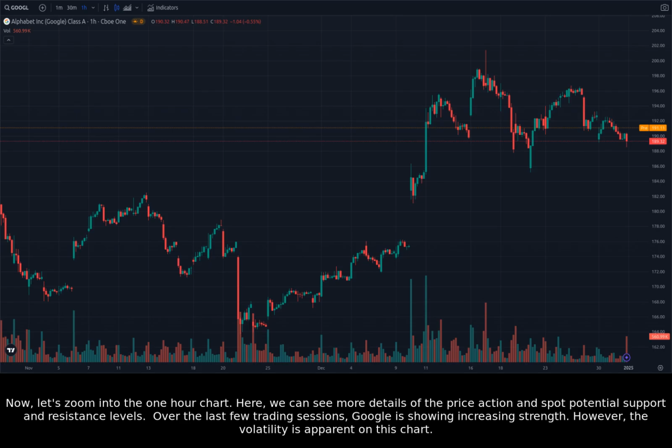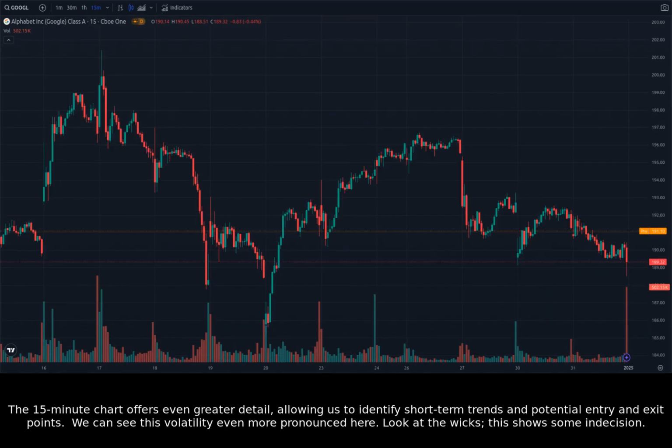Now, let's zoom into the 1-hour chart. Here, we can see more details of the price action and spot potential support and resistance levels. Over the last few trading sessions, Google is showing increasing strength. However, the volatility is apparent on this chart.